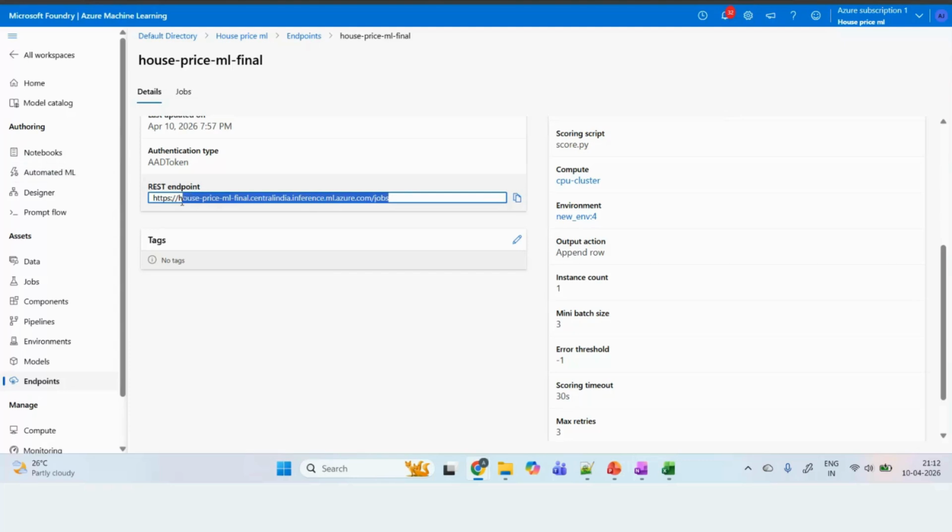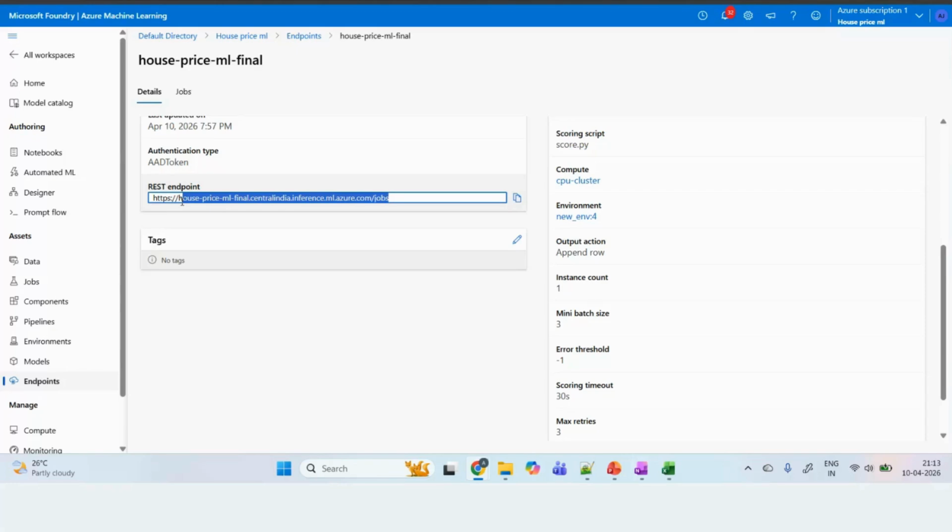So you can share it with the stakeholders, not stakeholders, but I would say the UI team, and they can create the UI. Otherwise, if you want to deploy it on Streamlit, then you can deploy it on Streamlit also. Okay. Now, one more thing that needs to be done here is that when you want to do the prediction,